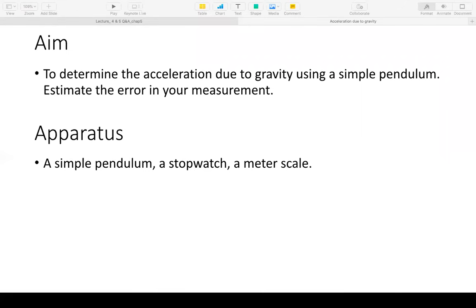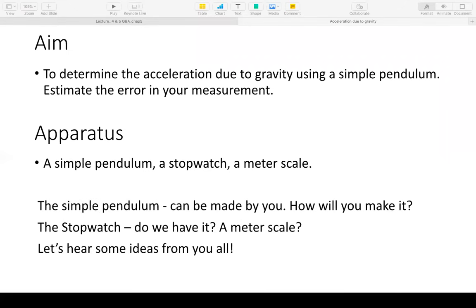So since we are going to be doing this at home, we are going to be making the simple pendulum ourselves. So how will you make it? Any ideas? We can have a few ideas. There are many ways of doing it, and the more creative you are, the better ideas you will get. So if we can just briefly discuss one or two ideas coming from you, then we can proceed.